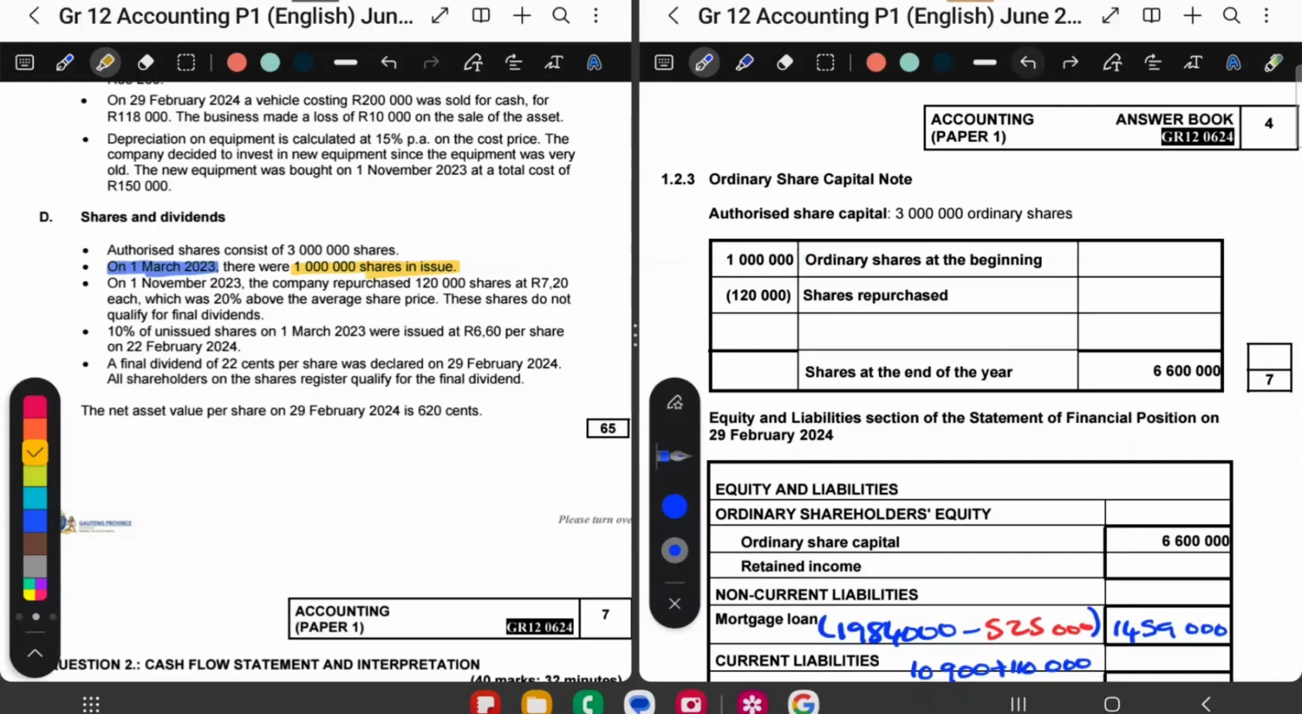So that's done. We just don't know what this amount is over here. Okay, let's continue reading. It says on the 1st of November, during the financial year, the company repurchased 120 shares. Okay, that's also indicated here. There, at 7 Rand 20 each. This is the total price they paid. But that price doesn't go to note number 7. This was 20% above the average price. So the average price must go to this note.